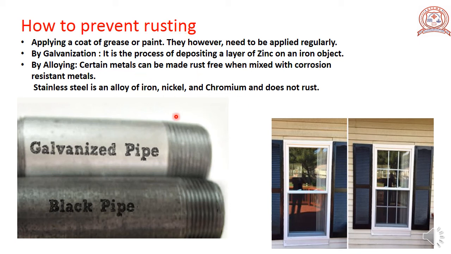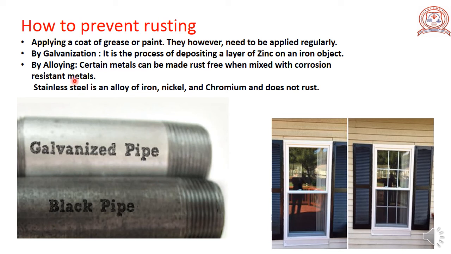These are the three ways to prevent rusting. One is painting. Next one is galvanization, that is, depositing a layer of zinc on the iron object. This is a galvanized pipe. The iron water pipes we use in our home to carry water are galvanized.